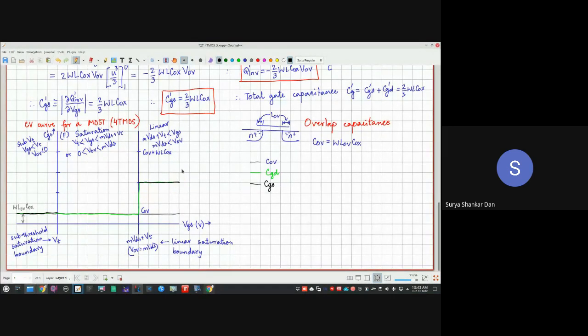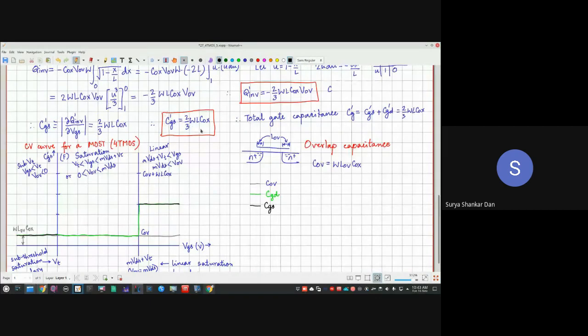But in the saturation region, we have seen it is 2/3 WLCox. So if this is WLCox plus COV, and COV is a 0 error, you can see 2/3. So it will increase, it will come out here. This is 2/3 WLCox, and essentially it will fall down and come over here. So what we realize is that this capacitance over here is 2/3 WLCox plus COV. This is WLCox by 2 plus COV.